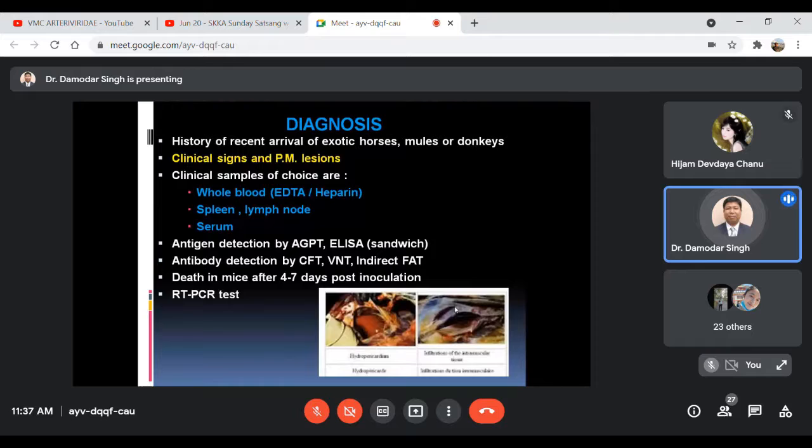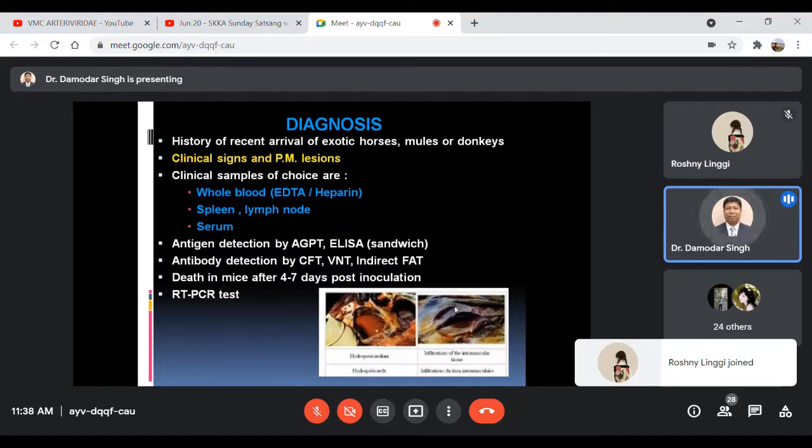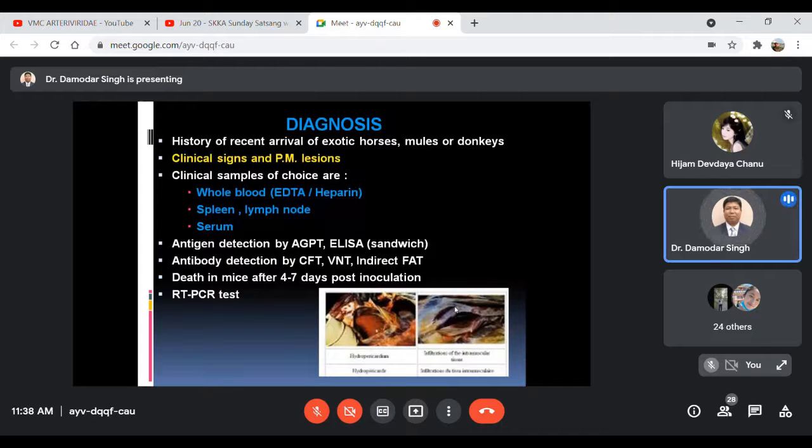Then finally, diagnosis. Diagnosis can be based on the history of recent arrival of exotic horses, mules, and donkeys, which is very important. Whether you have brought some new stock from some other state to another state, where there is no certificate for vaccination against the disease or like that. Then the other is the clinical signs and symptoms and the post-mortem findings.